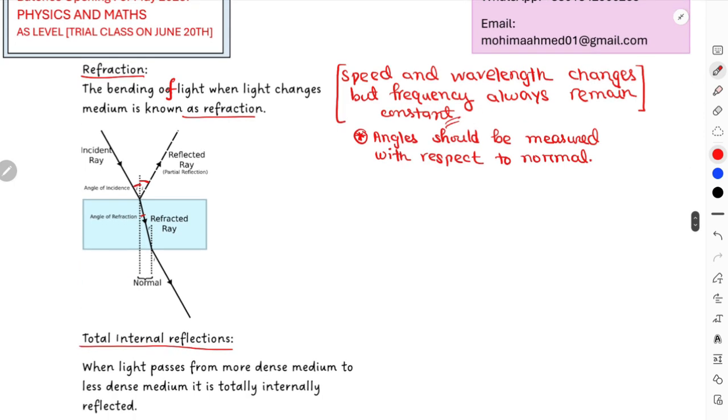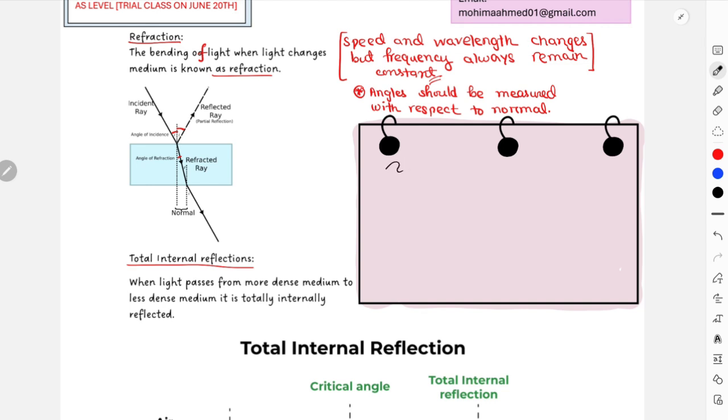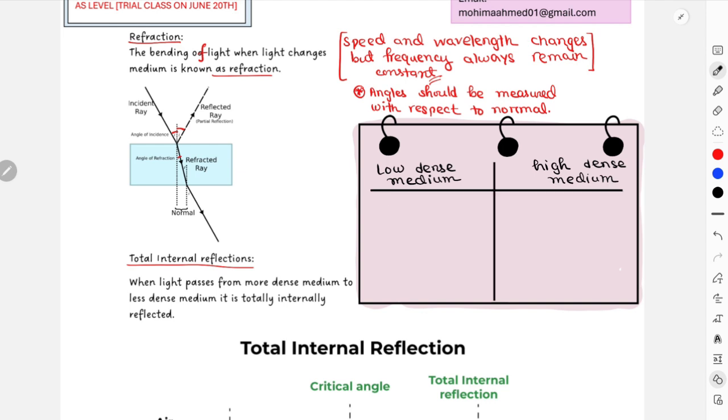And then again, how would I understand in which direction the wave should be bending? Then again, I'll draw a chart over here: low dense medium and high dense medium. This will explain what happens when your ray of light enters the low dense medium and what happens when it enters the high dense medium.